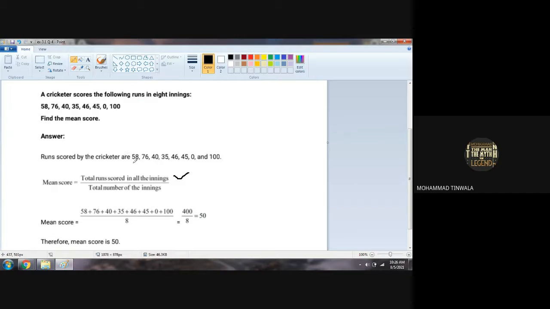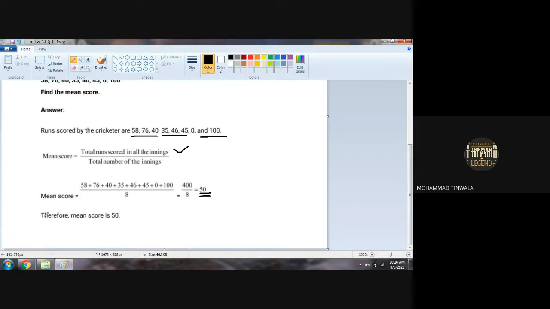Total number of innings: how many innings did he play? 3, 3, 6, and 2, 8. 8 innings, right? So mean is adding all the numbers upon 8 innings. So total is 400 upon 8. 8 ones are 8, 8 50s are 400. So mean is 50. Therefore, mean score is 50.